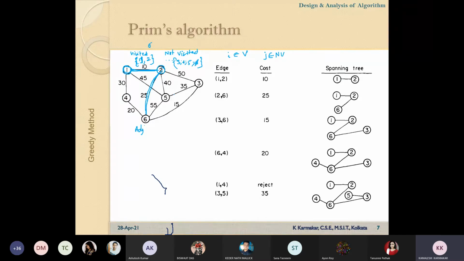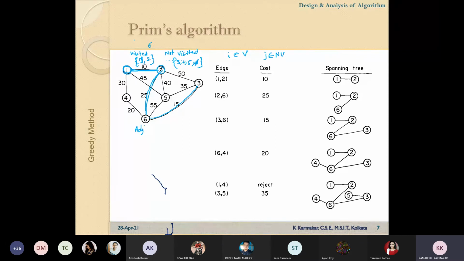Now in the next step, which one will you select? From vertex 3, sir, 15. We will select vertex 6 and it will go to 3. Okay, you will go here.